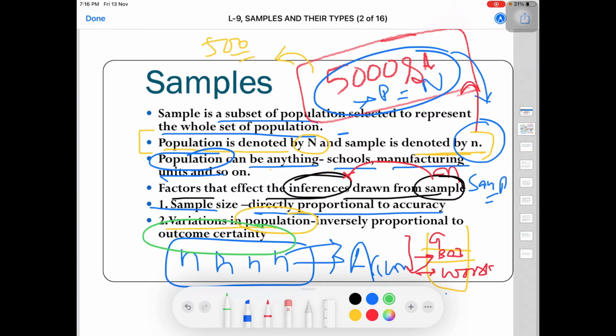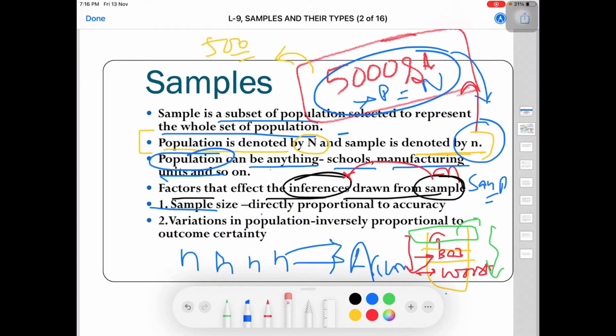You can't say from the topmost layer that all the rice in this bag is going to be good. That is why if there is a variation in population, then the certainty of outcome is inversely related. The higher the variations, the lower the certainty of the outcome.